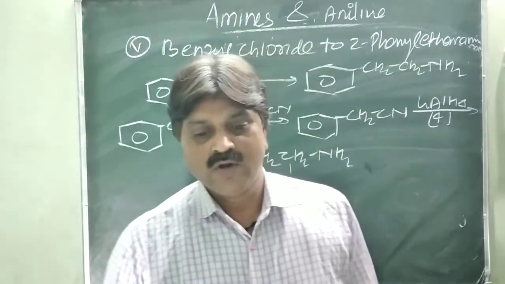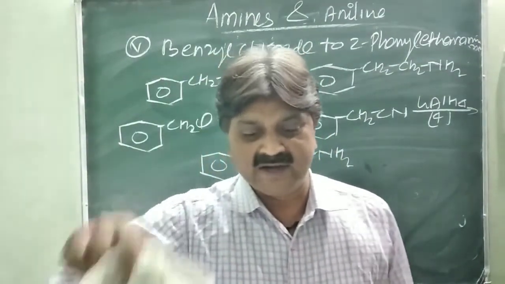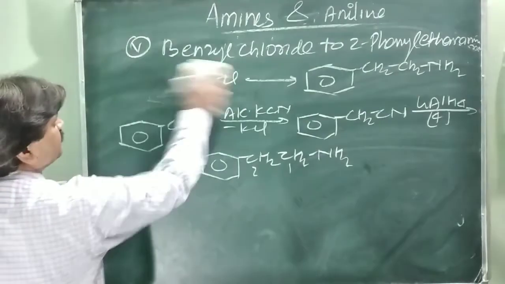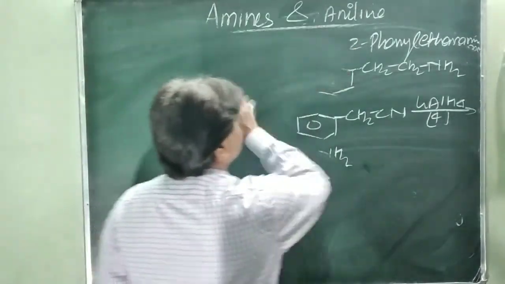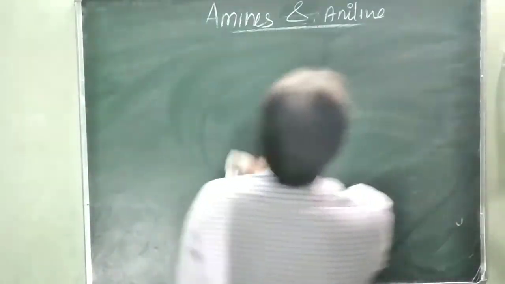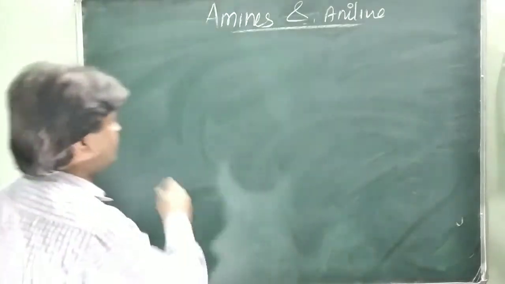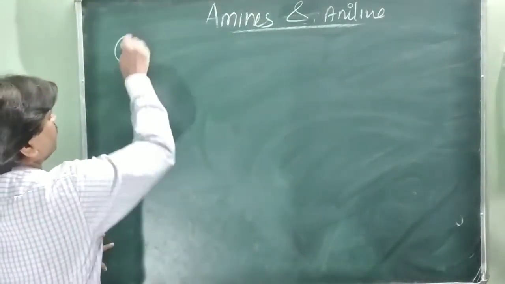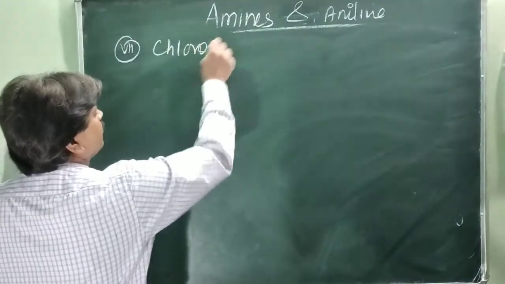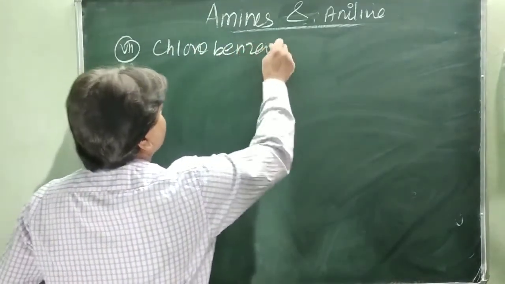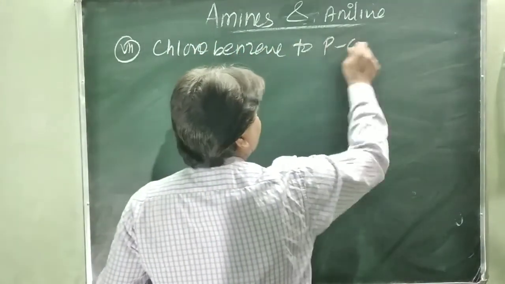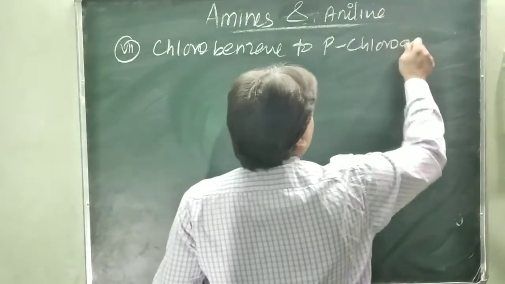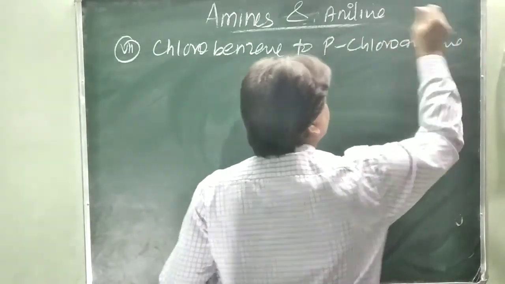Chlorobenzene to para-chloroaniline. How do you convert?